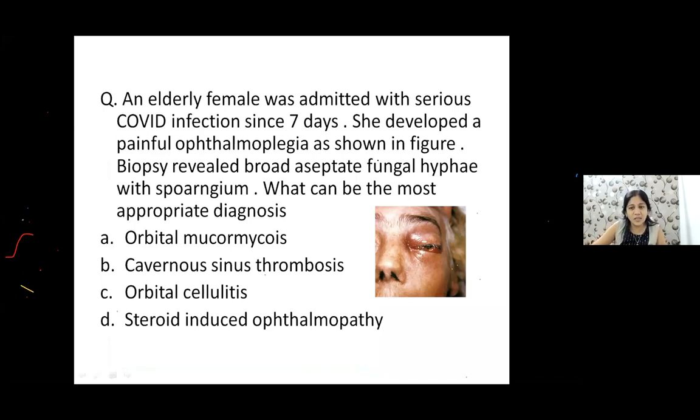Okay, now let's read this question and I want answers from everyone. Everyone should be able to answer this. So there's an elderly female who was admitted with serious COVID since 7 days. She developed a painful ophthalmoplegia as shown in the figure. When you did the biopsy, a broad aseptate fungal hyphae with sporangium was seen. So what can be the most appropriate diagnosis, guys? What is your take here? Yes, everyone, very good. So this is not anything else but orbital mucormycosis.